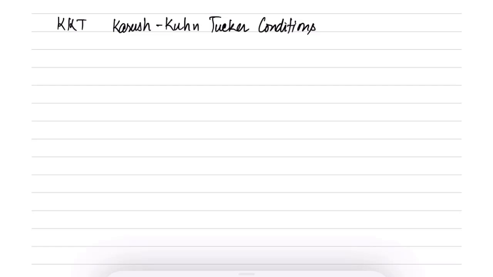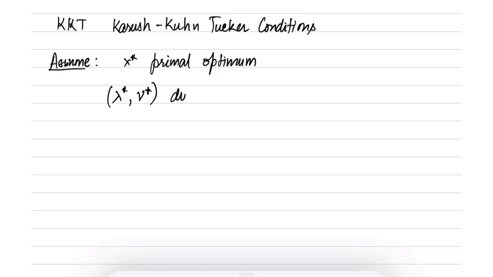So let's start like this. Let's assume that we have a problem and we say that x star is the primal optimum, and also we are saying that lambda star, nu star are the dual optimum, and also we are saying that P is equal to D, which is the strong duality, right?